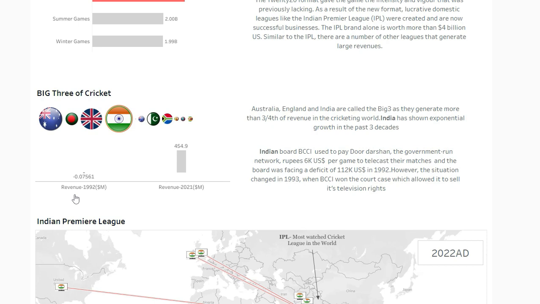What was the turnaround? When I was investigating, the interesting part was that the Indian board used to pay Doordarshan $6,000 per game to telecast. That means the board was paying Doordarshan instead of generating revenue out of it. So they fought a case and they won, and that was the turning point. After that, they were allowed to sell their television rights to Star TV.